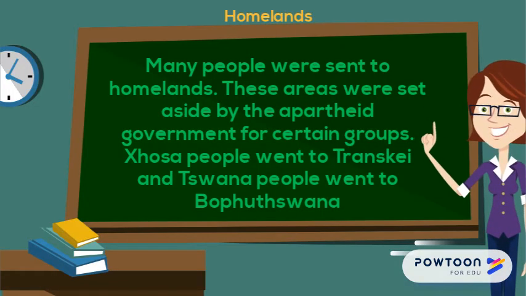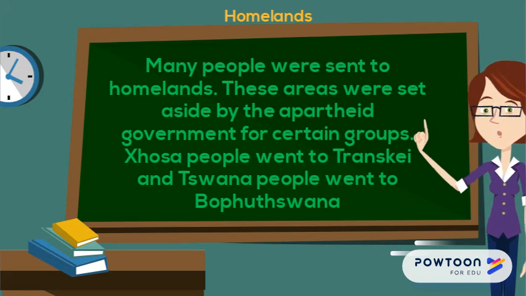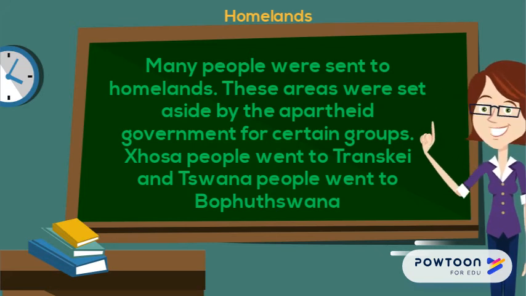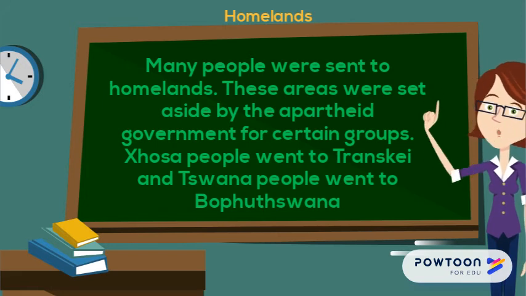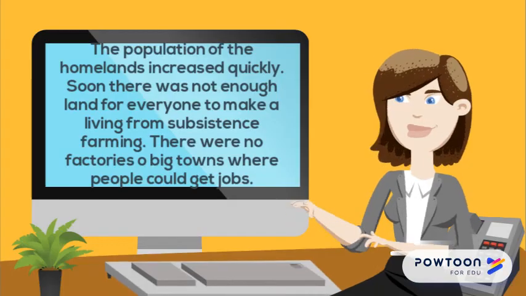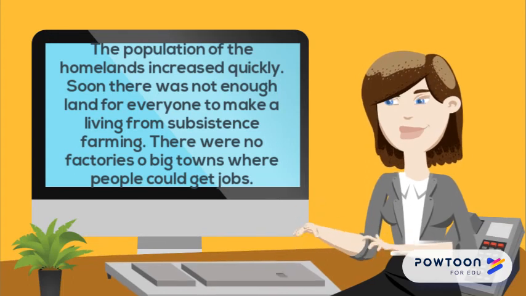Homelands. Many people were sent to homelands. These areas were set aside by the apartheid government for certain groups. Xhosa people went to Transkei and Tswana people went to Bophuthatswana. The population of the homelands increased quickly.